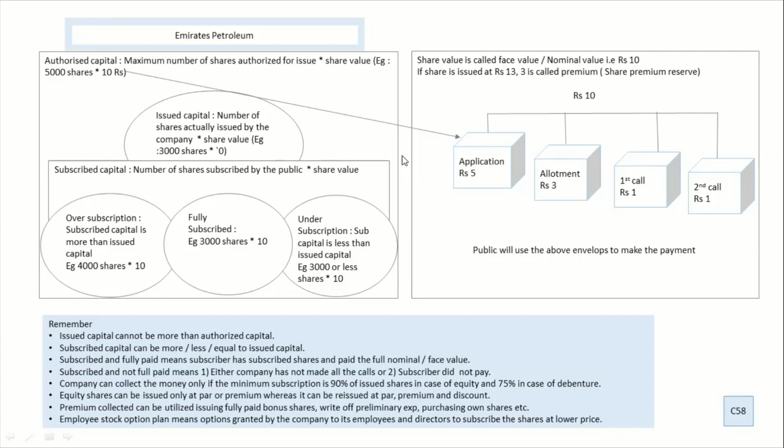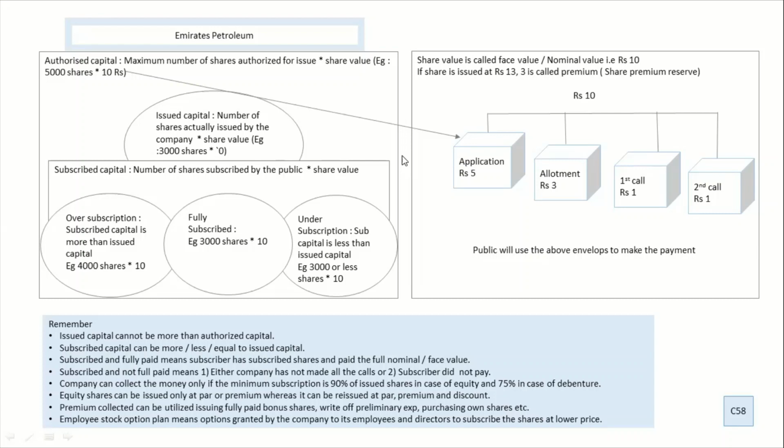Now, after that stage comes the issued capital. Issued capital is where the company goes to the stock market and issues the number of shares based on the amount to be collected. Not necessarily the company needs 50,000 on day one. They might require just 30,000 for that year or maybe for the coming 1 month. So they will issue only 3,000 shares. Now 3,000 shares are in the stock market.